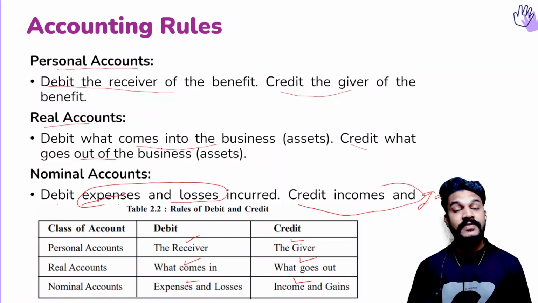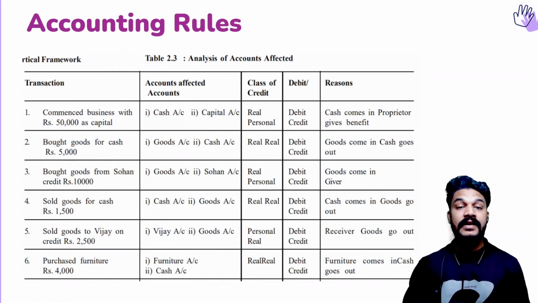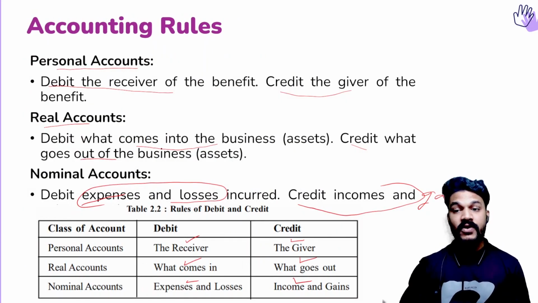So the first and most important thing, you should be able to classify these accounts into real, personal and nominal. And this classification is done based on the nature of the accounts. Okay. And before that, I'll tell you one simple trick that is not discussed in your books, to decide about debit and credit.